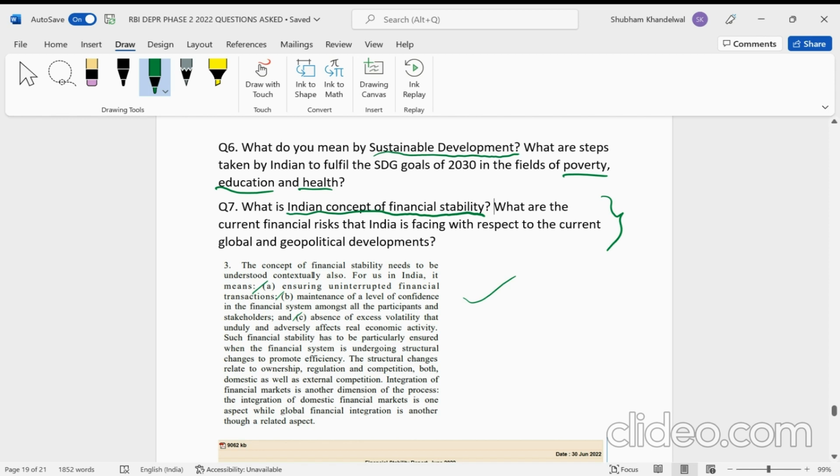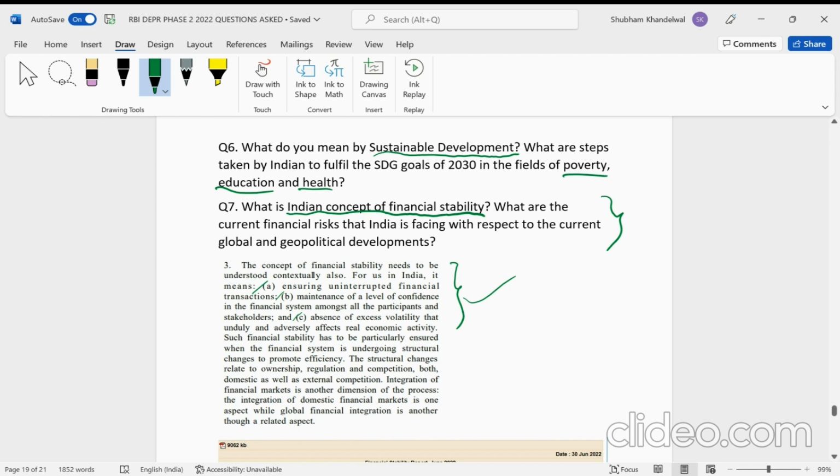So I think if you have written this, then certainly you will get some extra marks. Now, of course, you can define financial stability in a number of ways, but this is what I think RBI was asking. And then the second part of the question, that is, what are the current financial risks that India is facing with respect to the current global and geopolitical developments.